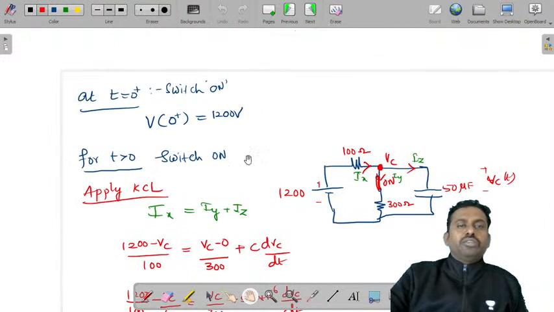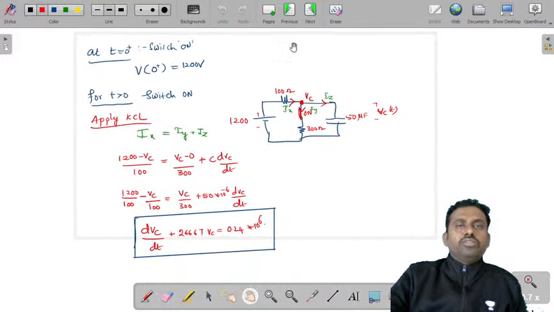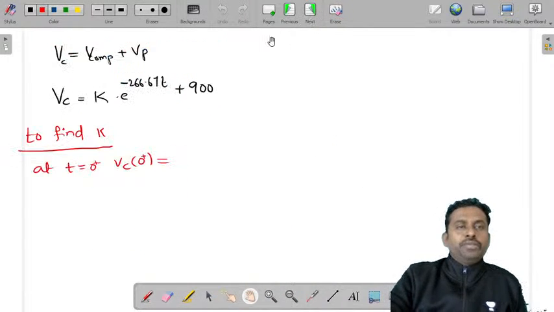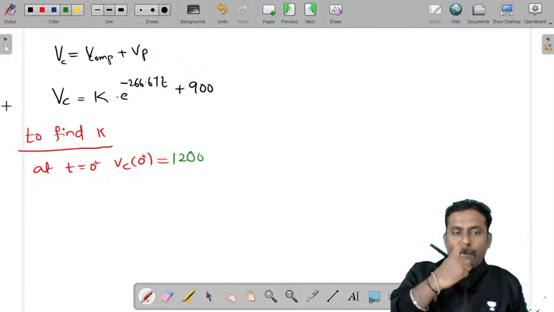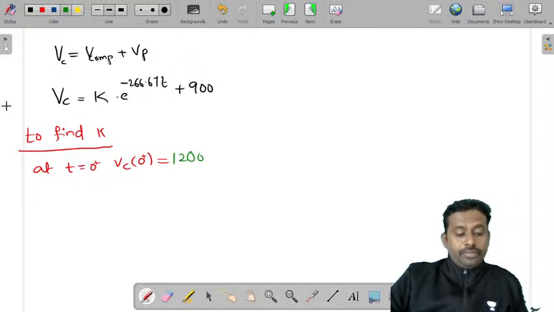So if you substitute that value here at t is equal to 0, Vc is equal to 1200.